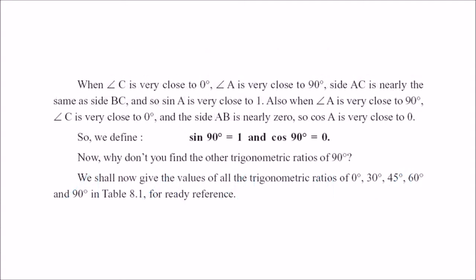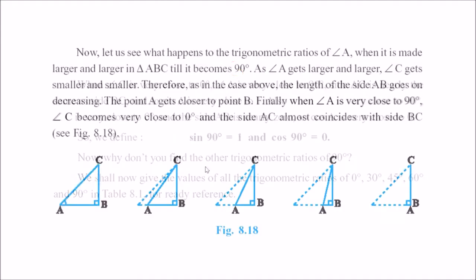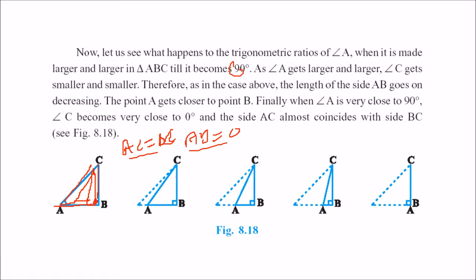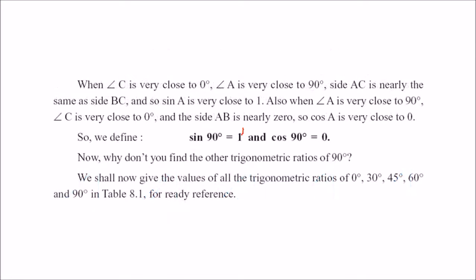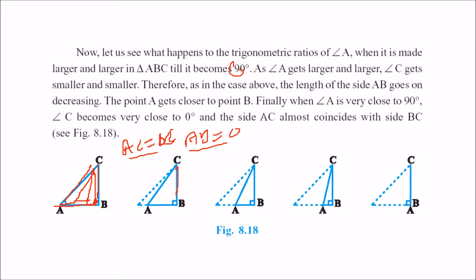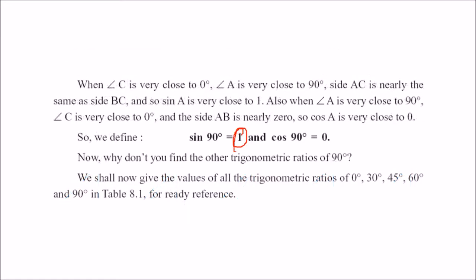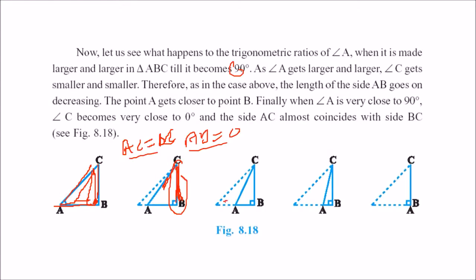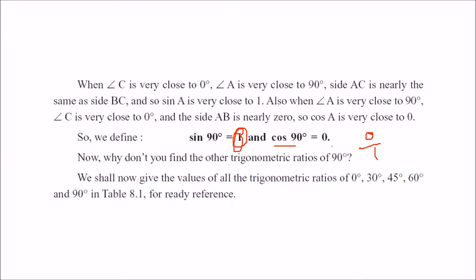Now you can easily find the sine, that is perpendicular by hypotenuse. You can very well tell in the diagram that sine 90, perpendicular by hypotenuse, becomes 1. In this case, perpendicular and hypotenuse have become equal, AC and BC have become equal. So AC by BC is 1. What about cos 90? That is 0 by 1, because ultimately AB has become 0.